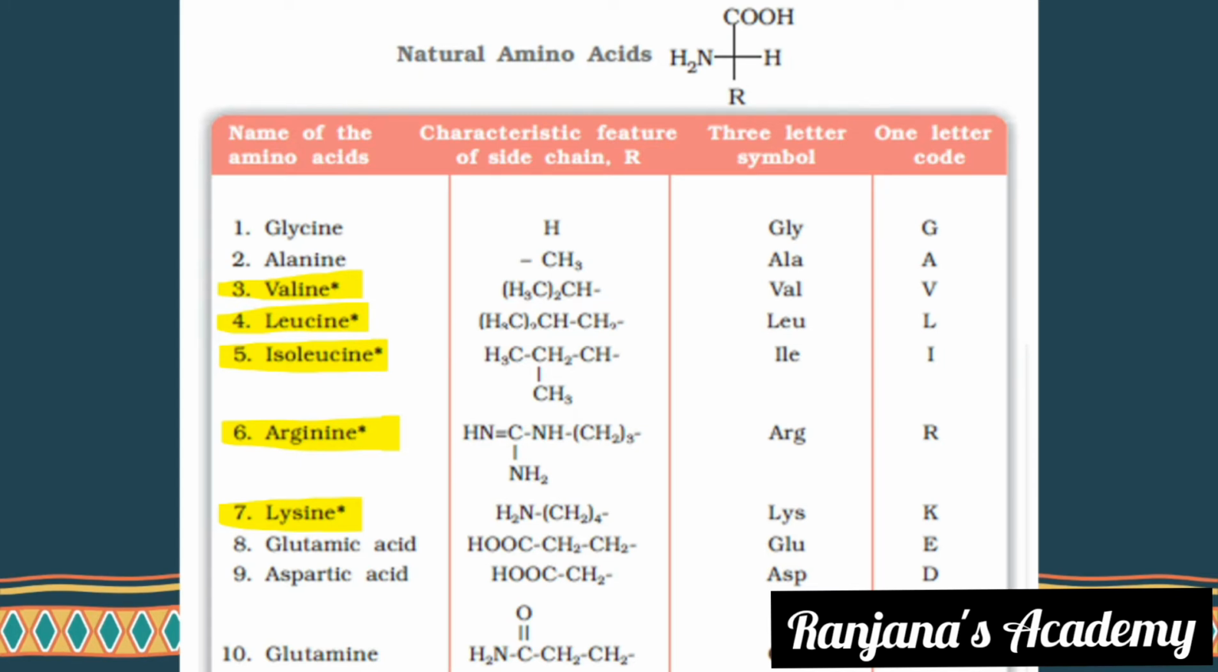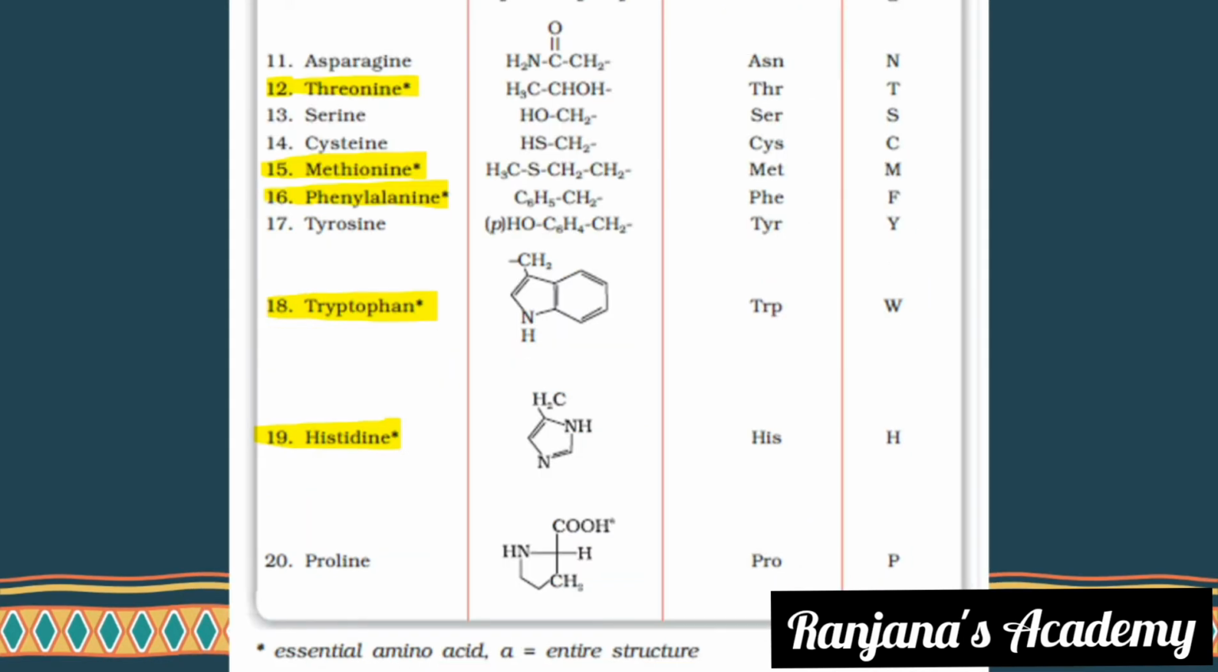Starting from the first one: glycine, alanine, valine, leucine, isoleucine, arginine, lysine, glutamic acid, aspartic acid, glutamine. The next 10 are asparagine, threonine, serine, cysteine, methionine, phenylalanine, tyrosine, tryptophan, histidine and proline.